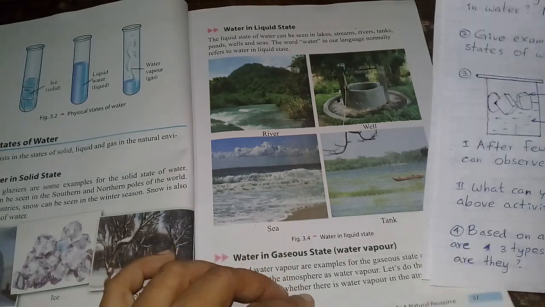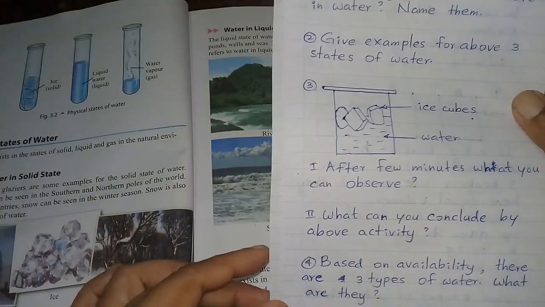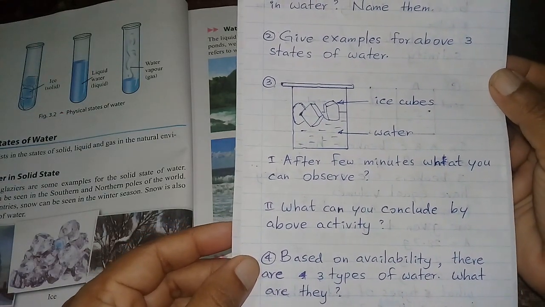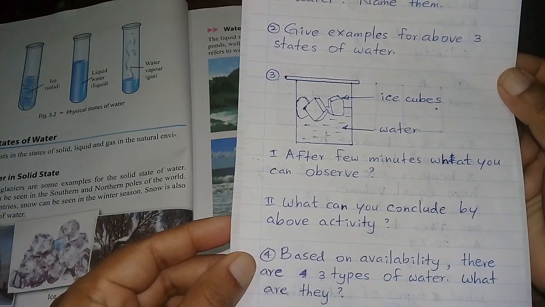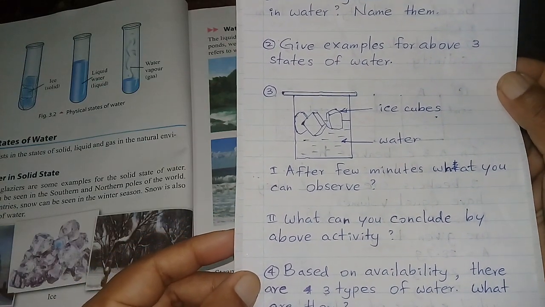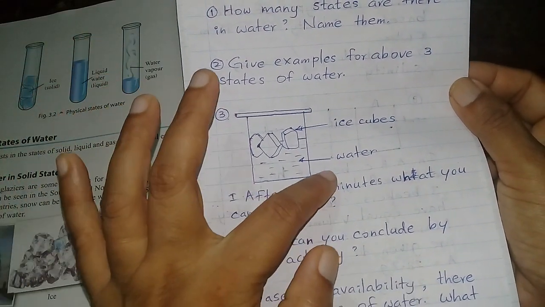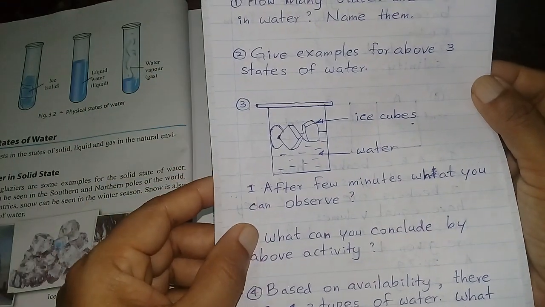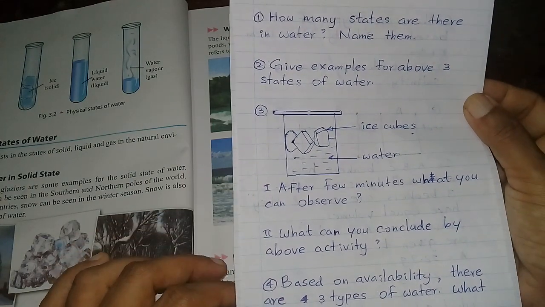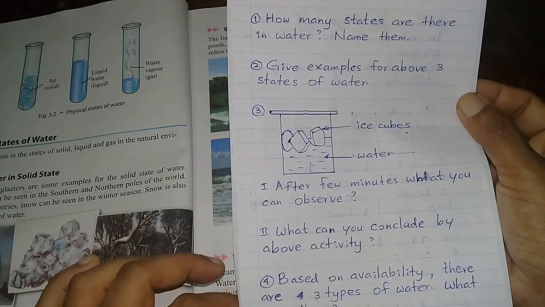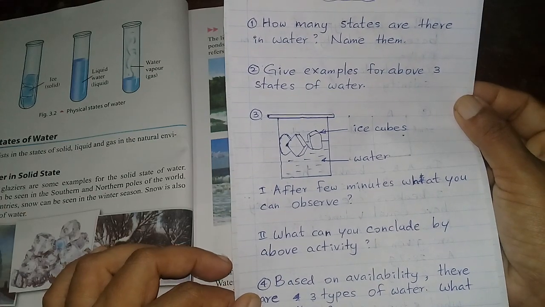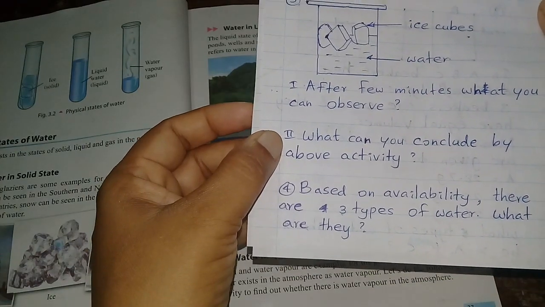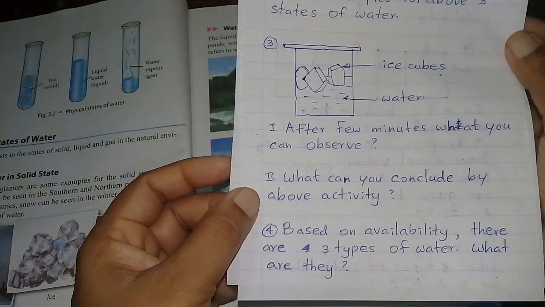Question number 3. You are given a diagram and asked what you can observe after a few minutes. Yes, you can see water droplets are forming on the wall of this glass. You have to write water droplets are forming on the wall of the glass. That is the answer.